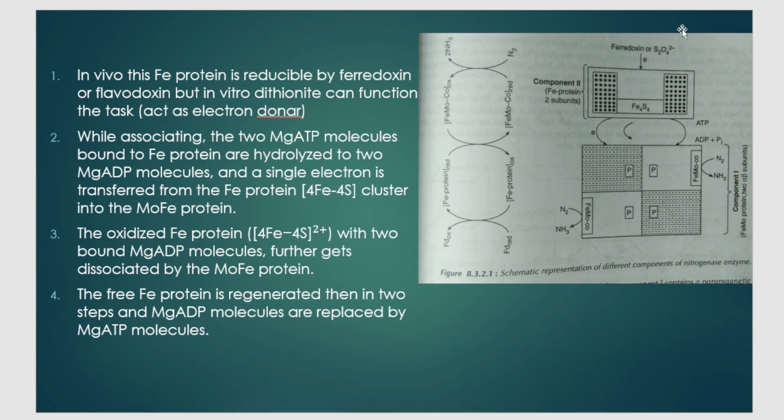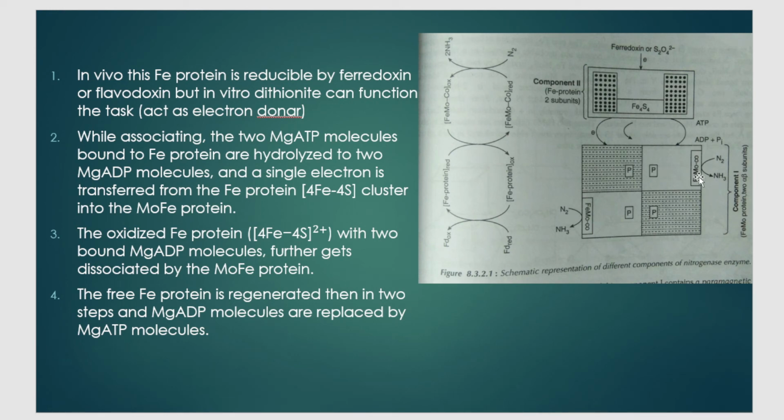It begins with component number 2 taking one electron from ferredoxin or dithionite. So component number 2 is accepting electrons, so it is said to undergo reduction. Then it transfers that electron to component number 1. When it transfers that electron, in these two subunits the ATP is converted to ADP. In component number 1, there is the P cluster as well as the FeMo cofactor. The P cluster transfers that electron coming from component number 2 to the FeMo cofactor.